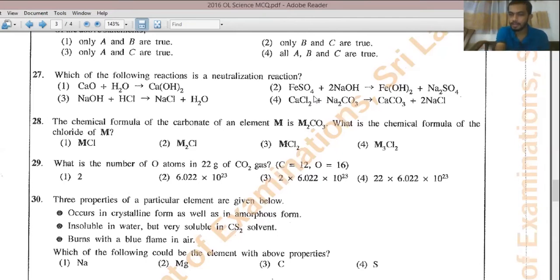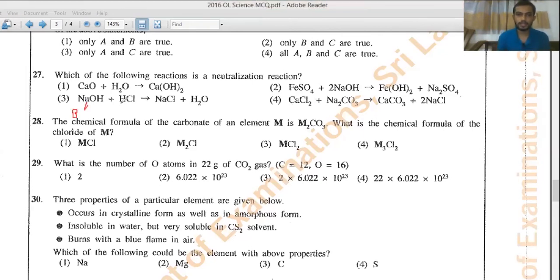This is an example for double displacement reaction. So this doesn't form any salt. Salt is sodium sulfate, but it doesn't form any water. And also, if you see, the reactants are not acid and base. Ferrous sulfate is a salt. Right? So if you see the third answer, sodium hydroxide, which is a base, and HCl is an acid. So it will form salt and water. Salt will be the sodium chloride. So the third one should be the correct answer.